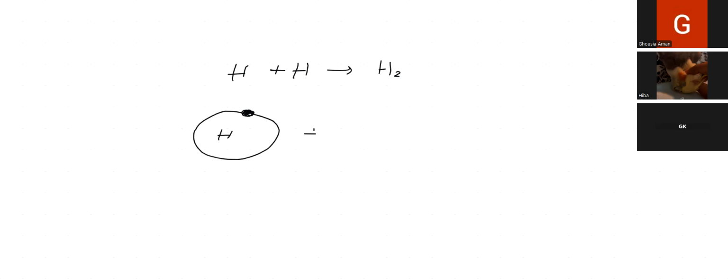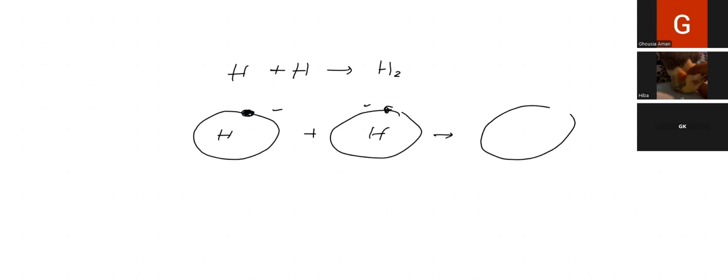The first shell, according to the rule, must contain 2 electrons. But see, both of them have 1 electron. This hydrogen needs 1 more electron. This hydrogen needs 1 more electron. So they come closer like this and they share.